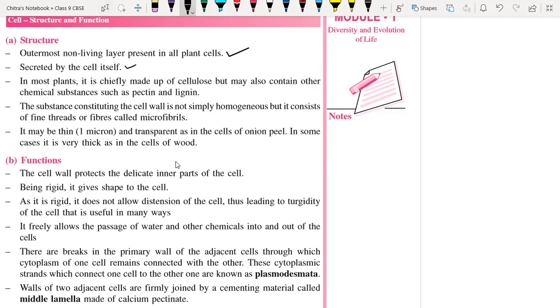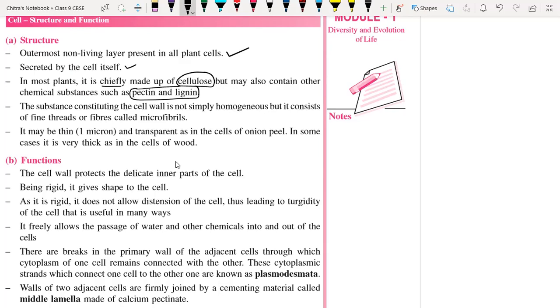In most plants, it is chiefly made up of cellulose, as we just understood, but it may also contain other chemical substances like pectin and lignin. Again, you have to remember these two substances.